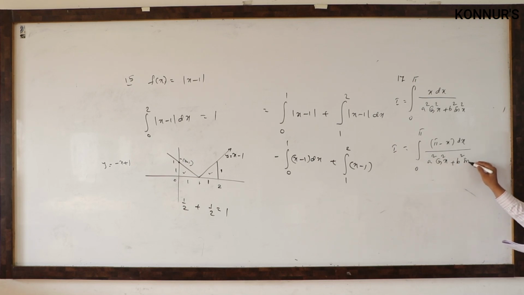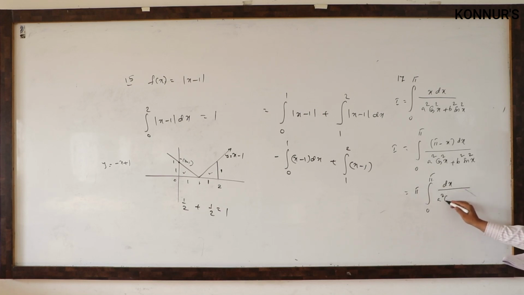Sin of 180 minus theta is the same. Cos of 180 minus theta is minus, anyway, square is there, so positive only. Break the integral. Pi, first constant, outside. 0 to pi dx by a square cos square x plus b square sin square x. The next problem is repeated, so call it I.